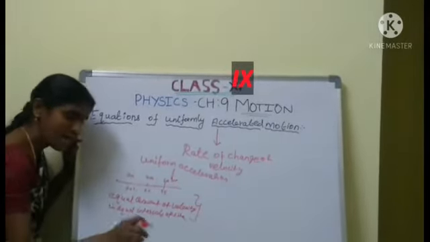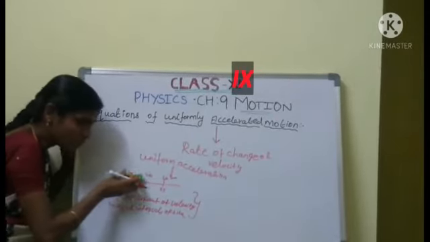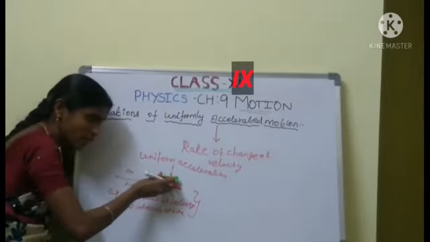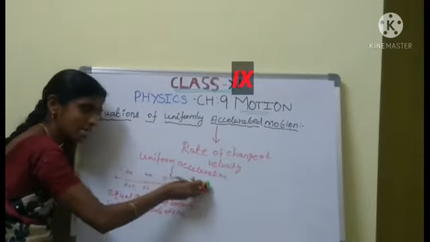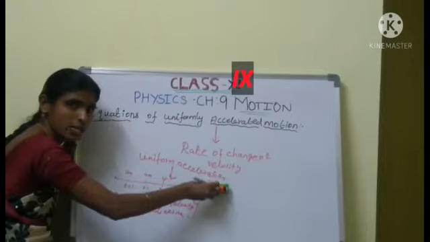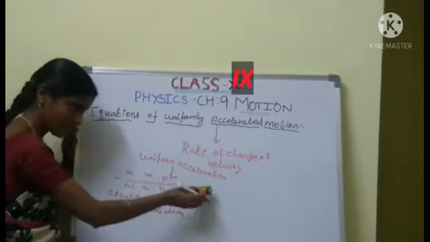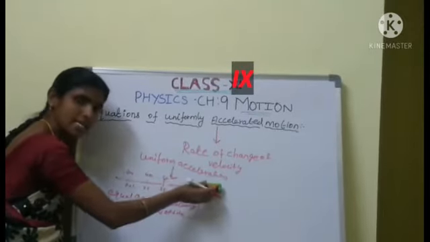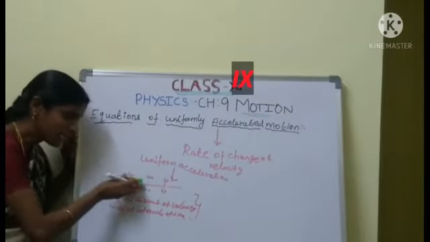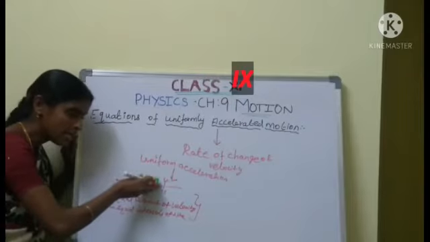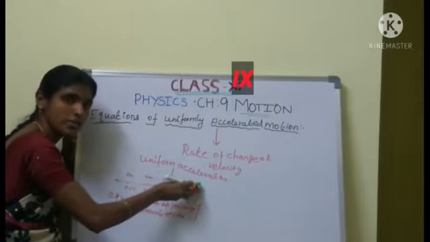Are you clear? Whenever an object moves with an equal amount of velocity in equal intervals of time, that car has uniformly accelerated motion. Then that object contains three equations. Whenever an object gains equal velocity in equal intervals of time, that car contains three types of equations.